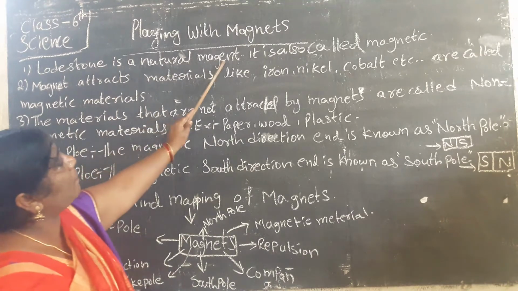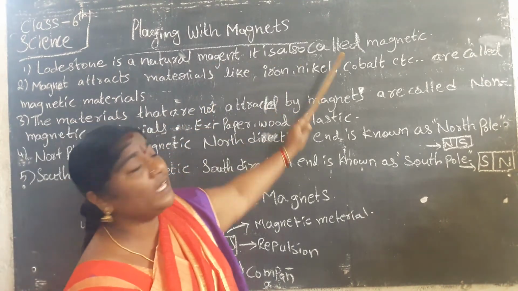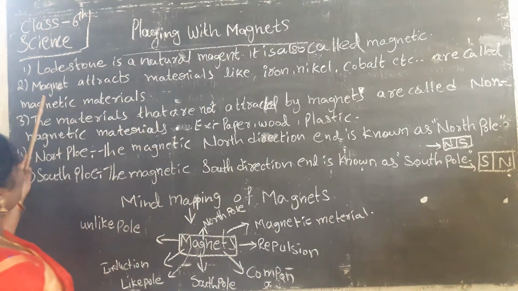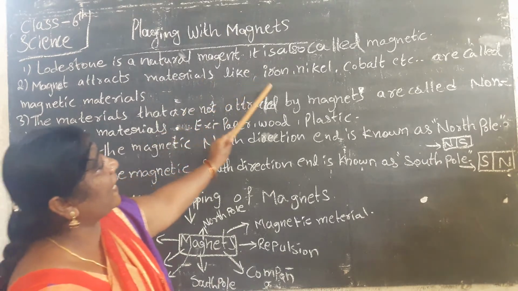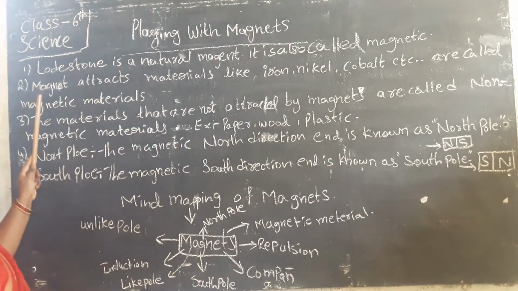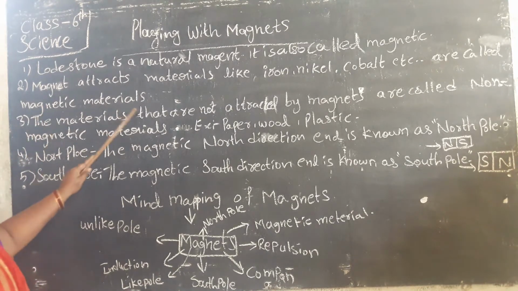Do you know that lodestone is a natural magnet? Lodestone is the natural magnet. It is also called magnetite. The magnet attracts materials like iron, nickel, cobalt, etc. These materials are called magnetic materials.